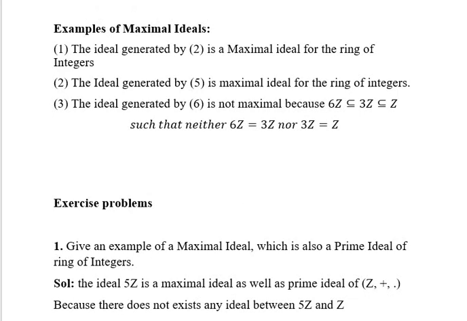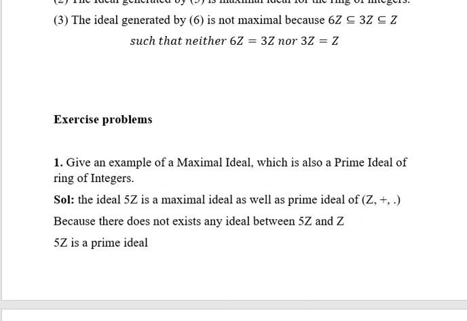Let us learn some exercise problems. Give an example of a maximal ideal which is also a prime ideal of the ring of integers. The ideal 5Z is a maximal ideal as well as a prime ideal of Z under plus and dot. We have seen that 5Z is a maximal ideal because there exists no ideal in between 5Z and Z, and it is also a prime ideal because it is generated by the number 5, which is a prime number.